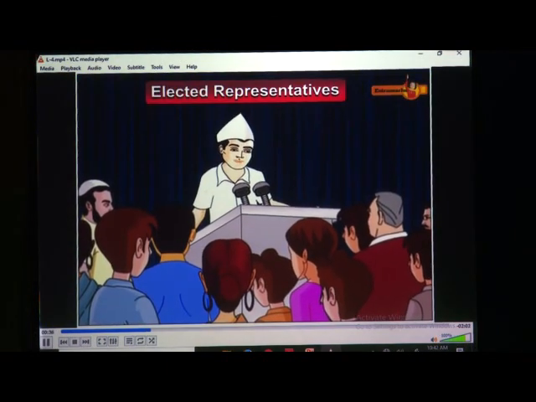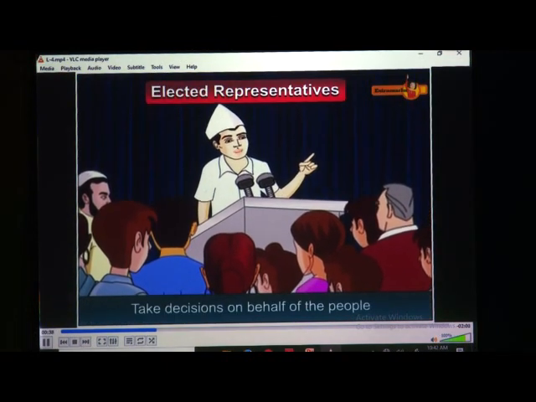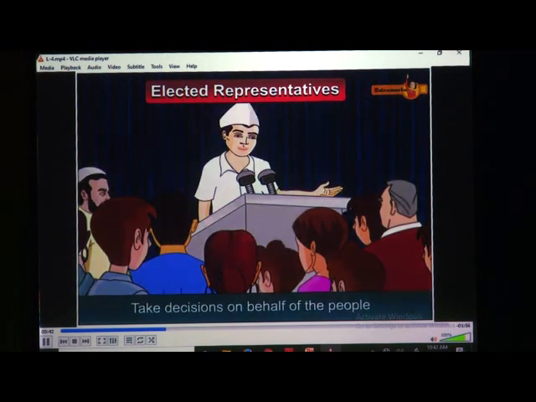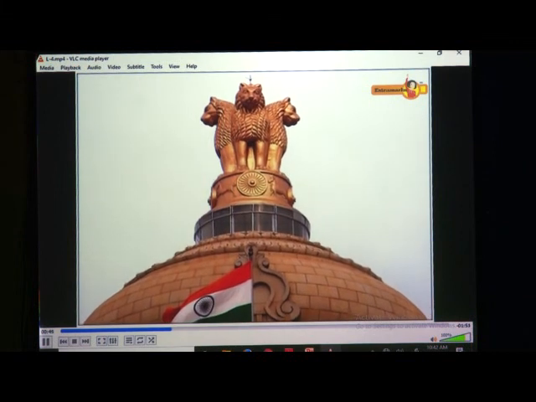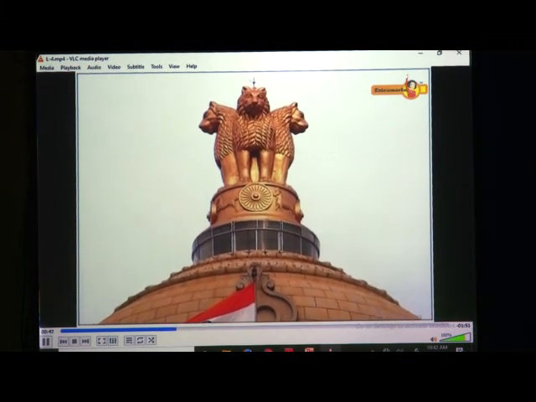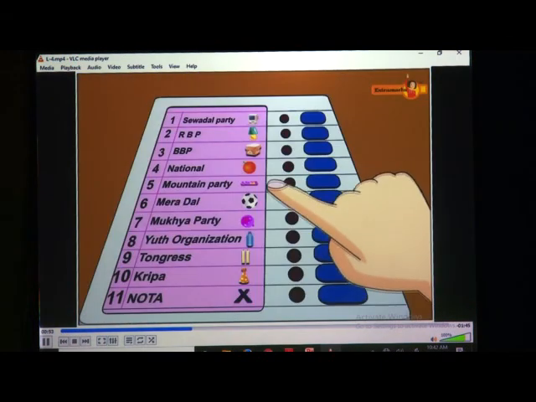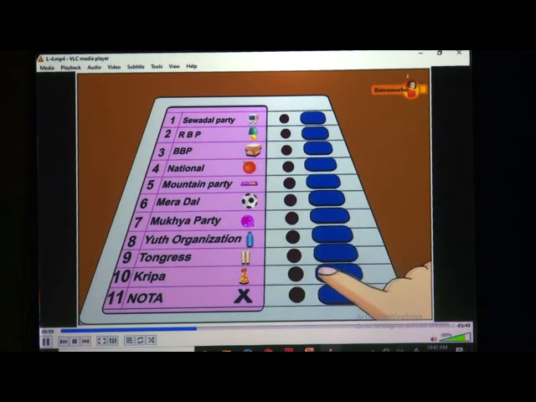The elected representatives take important decisions on behalf of the people for their welfare. The government is in power for a fixed period of time. If the citizens are not satisfied with the ruling party, they can bring change by electing another party.